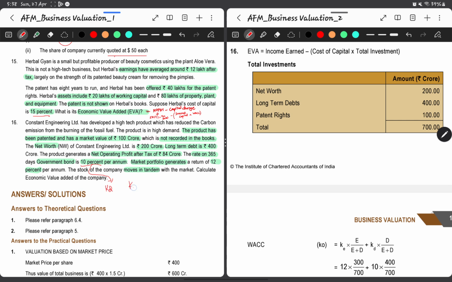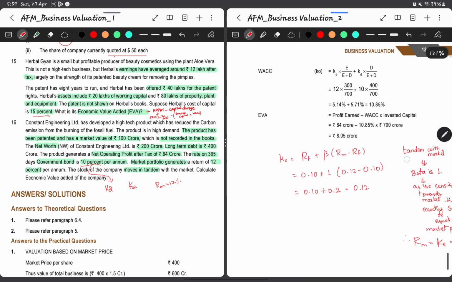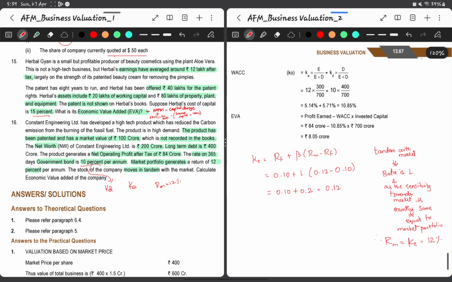and we need KE. For that, the market portfolio generates 12% per annum, they have given, which is nothing but RM 12%. And they told the stock of the company moves in tandem with the market. So this tandem with market signifies that the beta of the company is 1, which means beta is nothing but the sensitivity towards the market portfolio, which signifies it moves parallelly towards the market portfolio return.